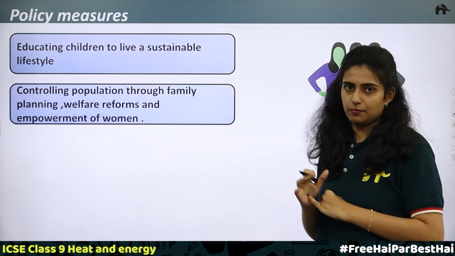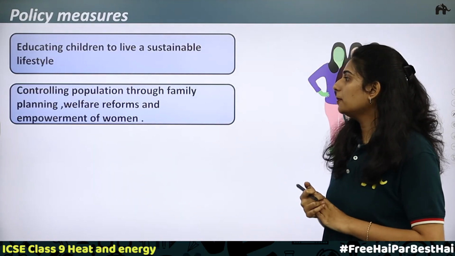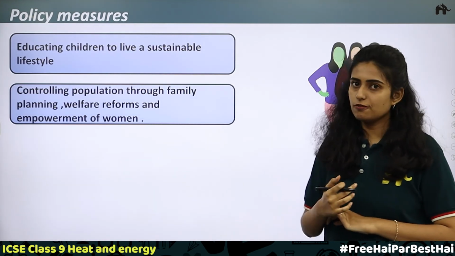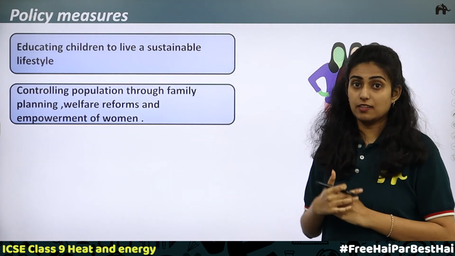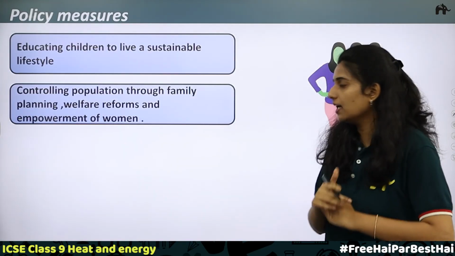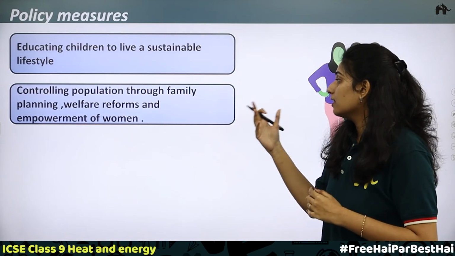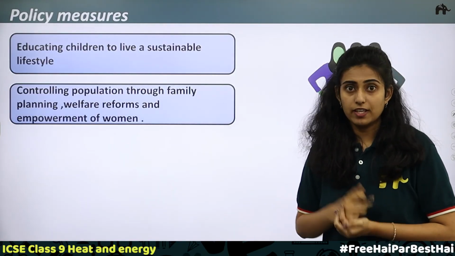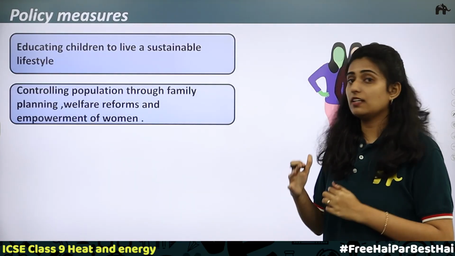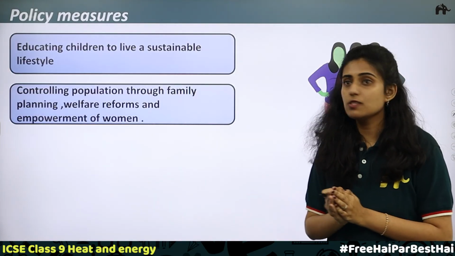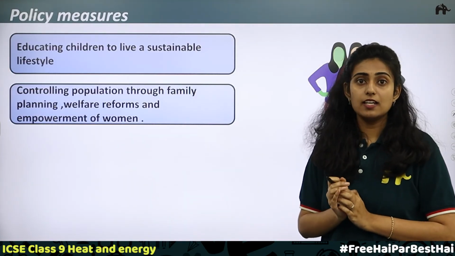Next, the second is controlling population through family planning, welfare reforms and empowerment of women. This is another policy measure that can be taken. So controlling population, that is, we have to make welfare programs and reforms that will give an idea about family planning. A smaller family means we can reduce the needs.